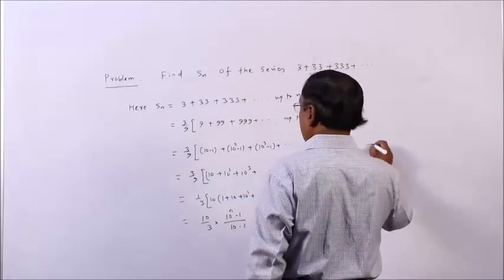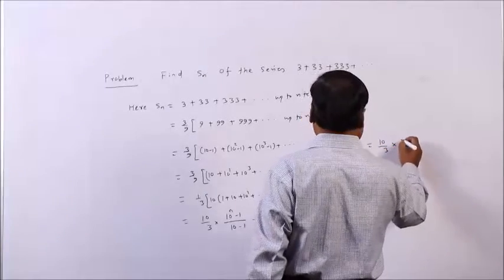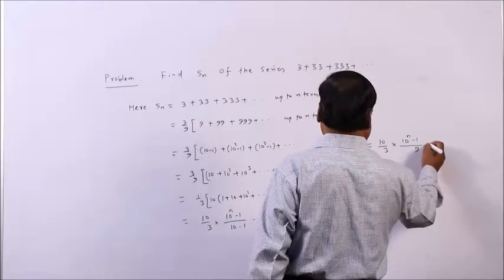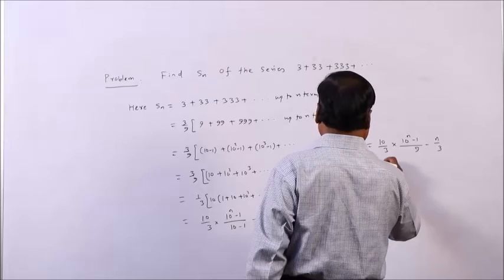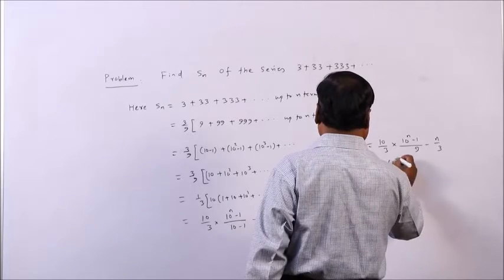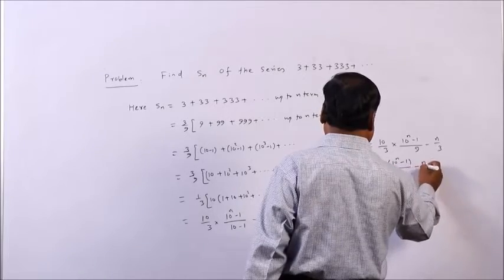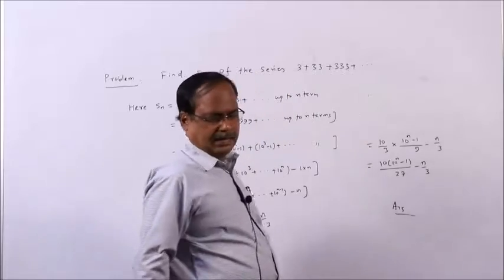So, therefore, this will be 10 by 3 into 10 to the power n minus 1 by 9 minus n by 3. You can simplify this. This is 10 into 10 to the power n minus 1 by 27 minus n by 3. This is the answer. All right.